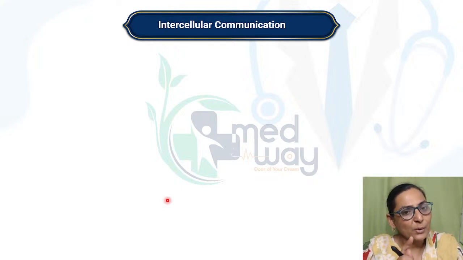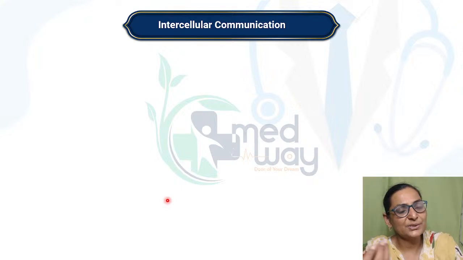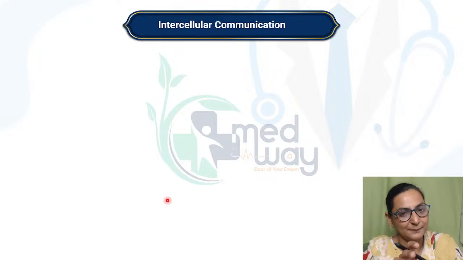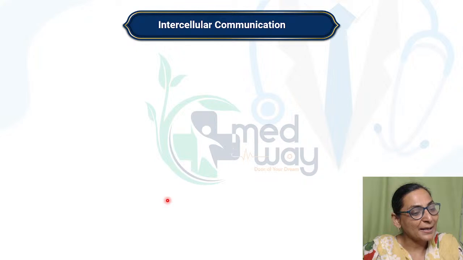The first important is autocrine. What is autocrine? Here a particular cell will release its content. Suppose there is a cell which releases prostaglandins, and the prostaglandins will act upon the same cell. This is autocrine.